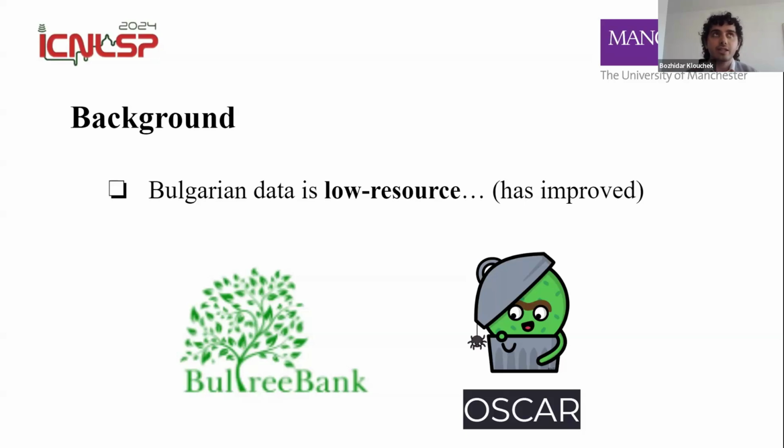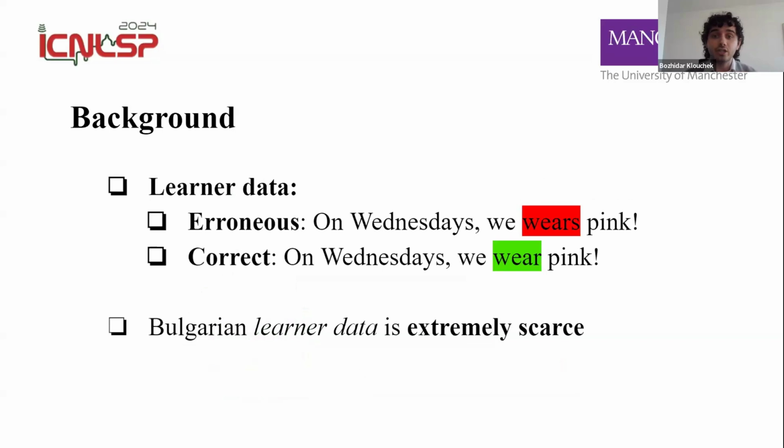But then the downside that comes with Bulgarian data here is that it's very general. We don't have specialized datasets for specialized downstream tasks, right? So, for example, in error correction, one would need learner data. So learner data is something we refer to as we have a learner of a particular language, let's say English, and when they supply us with text, usually that text has mistakes, right? Because they're learning the language and they don't know all the grammatical constructs yet.